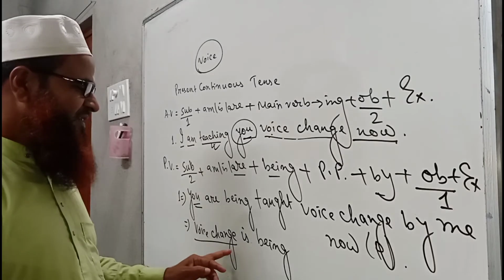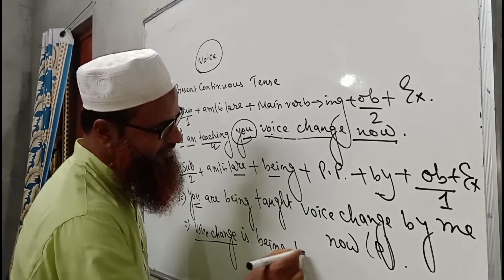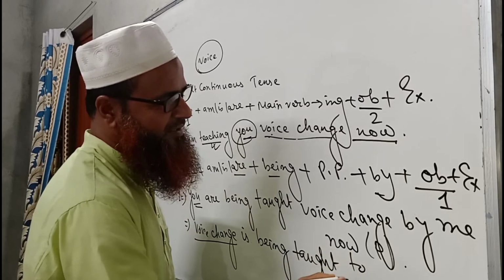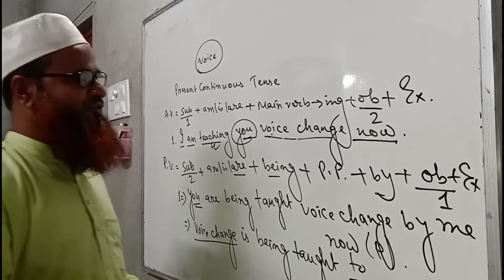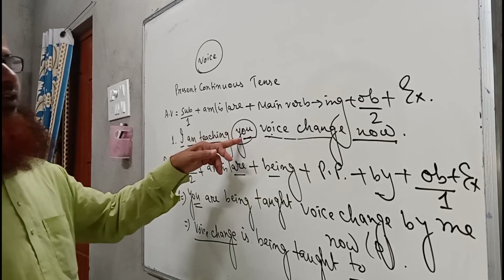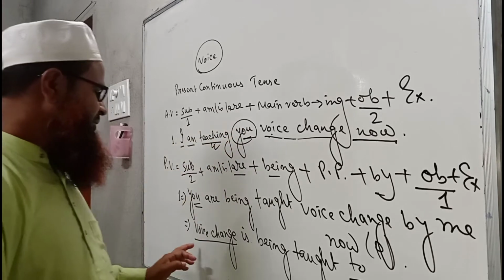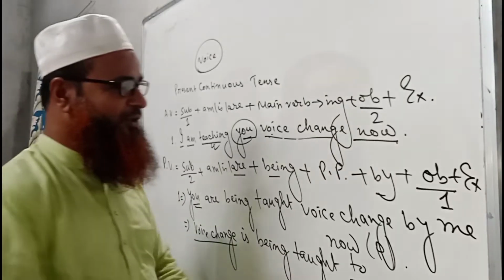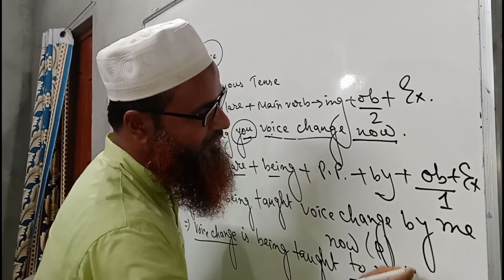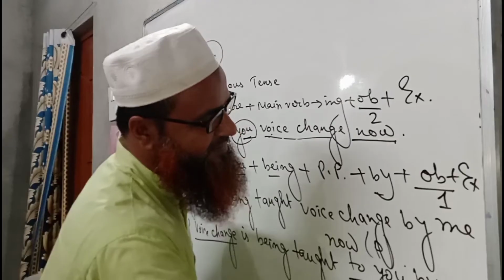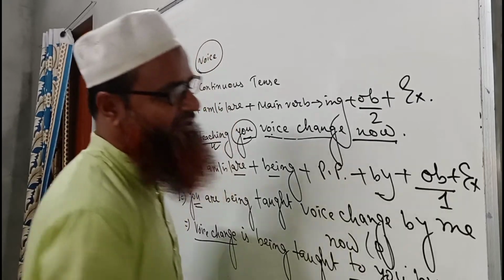Voice sense is being taught, past participle form, taught to. Here we have to use an appropriate preposition before this retained object. Here you is the retained object now. So voice sense is being taught to you by me. This is a sentence of passive voice.